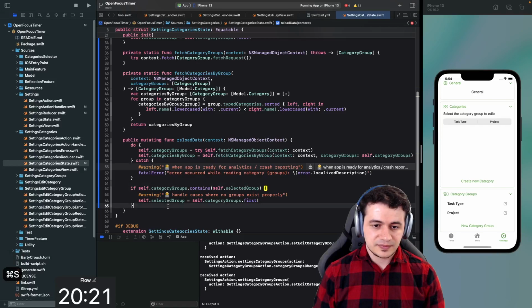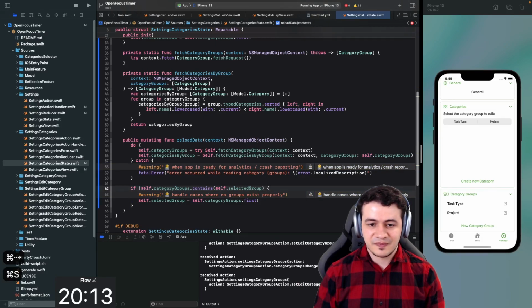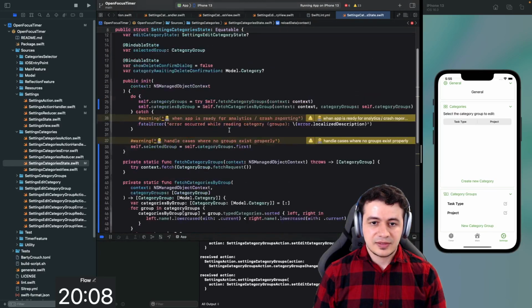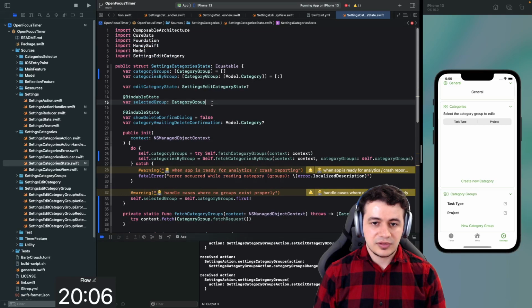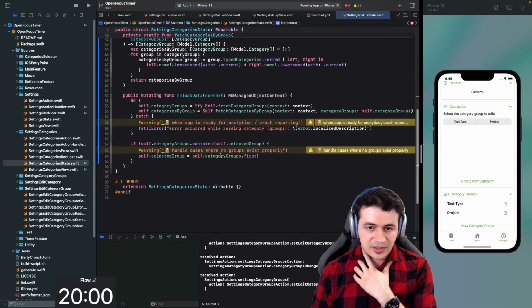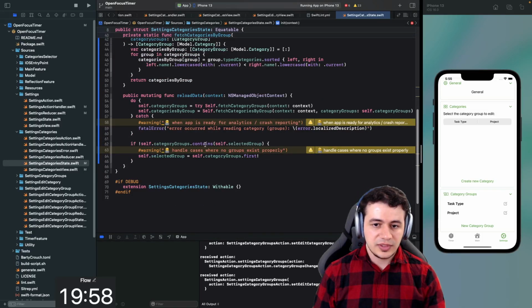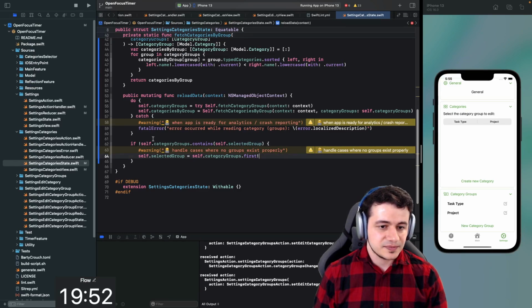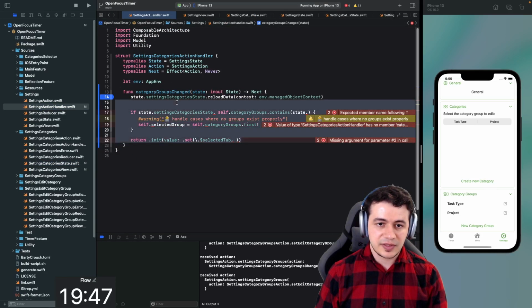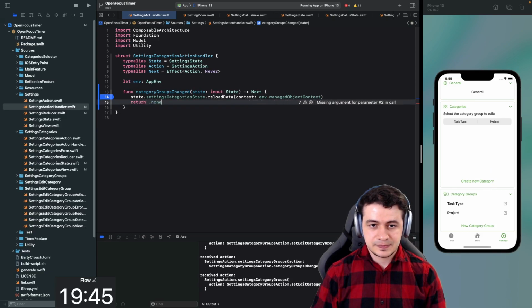This should stay here. If that contains... but it's the other way around. If it doesn't contain, oh, that's the issue probably. If it doesn't contain, we want to change it. Yeah. And the selected group at the start is not set to anything, and then it's set to the first. Alright. And then each time we update it, only if the currently selected one is not existent in the category groups anymore, we're setting a new one. Alright, this makes sense. And now we should be able to go back and simplify this back to just return none. Alright, let me try again.